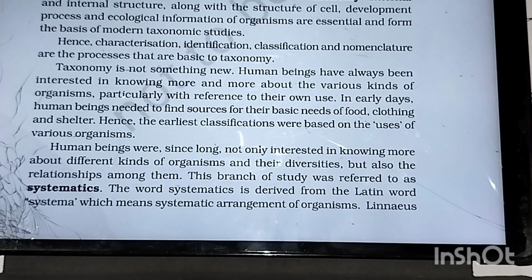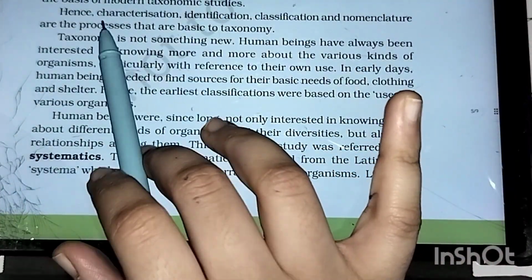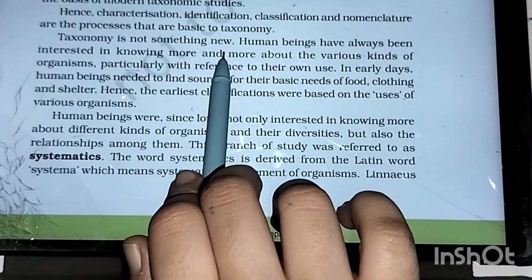So first we characterize what exactly the organism is, then we identify exactly what it is, then we put them into convenient categories, then we name them accordingly. So naming comes at the last moment. Remember, taxonomy is not something new to us.